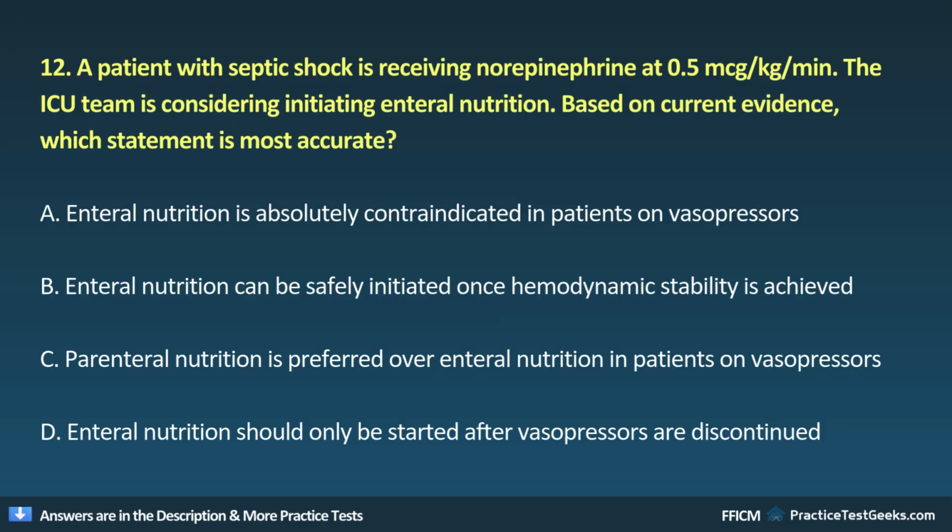12. A patient with septic shock is receiving norepinephrine at 0.5 mcg per kilogram per minute. The ICU team is considering initiating enteral nutrition. Based on current evidence, which statement is most accurate? A. Enteral nutrition is absolutely contraindicated in patients on vasopressors. B. Enteral nutrition can be safely initiated once hemodynamic stability is achieved. C. Parenteral nutrition is preferred over enteral nutrition in patients on vasopressors. D. Enteral nutrition should only be started after vasopressors are discontinued.